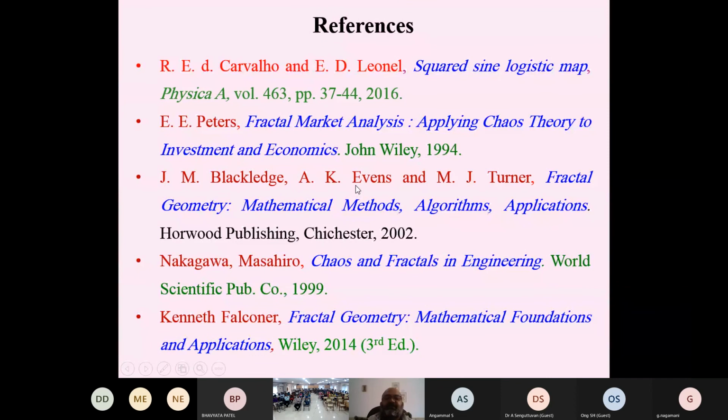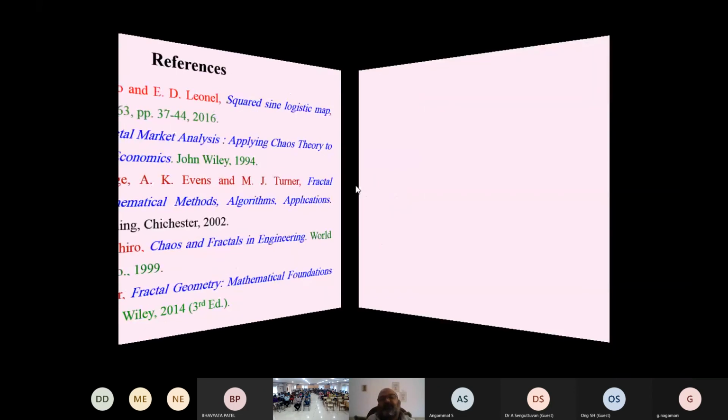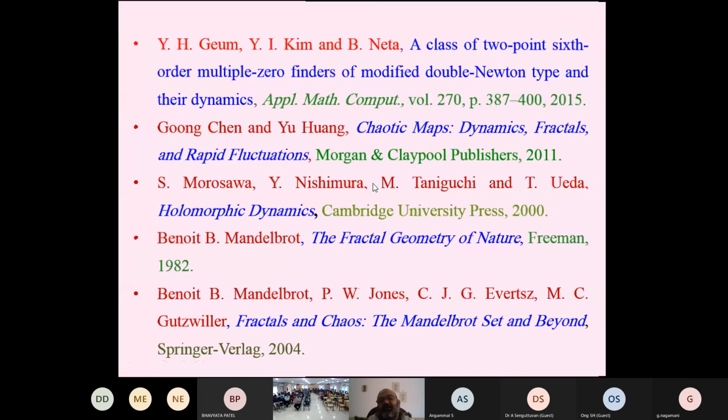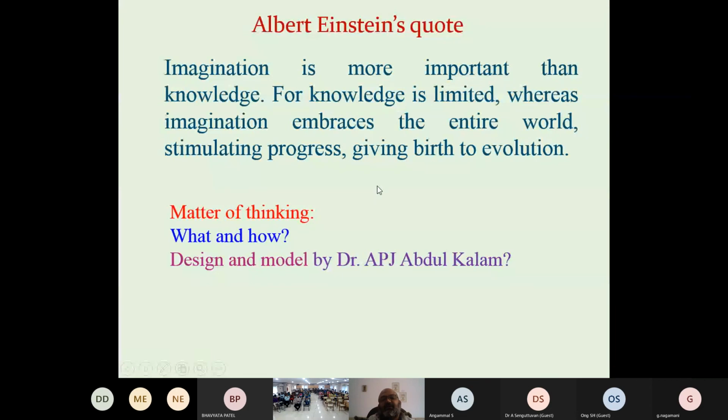These are the references, and finally I told you Einstein's quotation: imagination is more important than knowledge, for knowledge is limited, whereas imagination embraces the entire world, stimulating progress, giving birth to evolution.